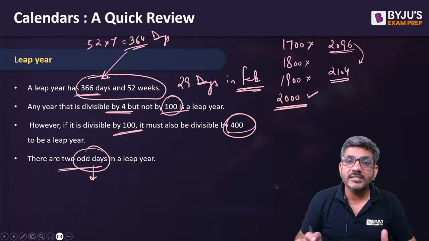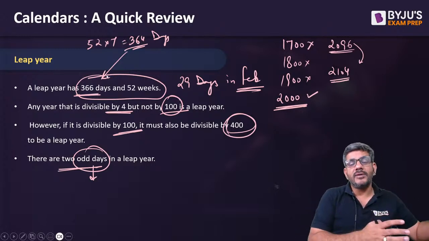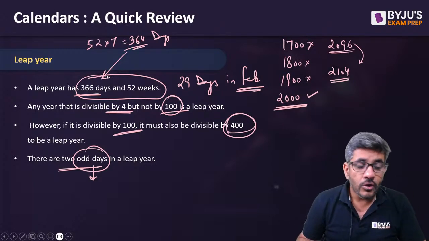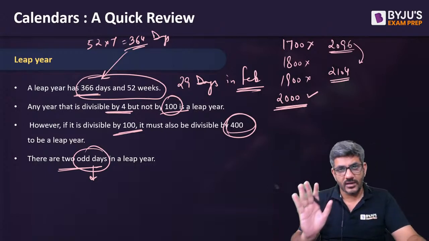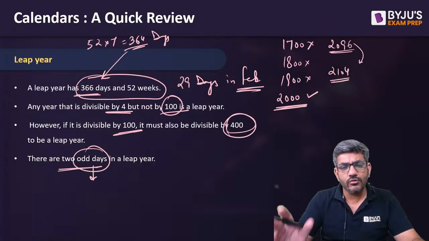For example, January has 31 days. So how many odd days are there? 31 में से 7 का multiple निकाल दीजिए, 28. So 3 days that are left, they are called odd days because most of the concepts of calendars are based upon these odd days only. हम इनको odd days का नाम भी देते हैं, कई बार लोग इनको extra days का नाम भी देते हैं. They both are exactly the same thing.